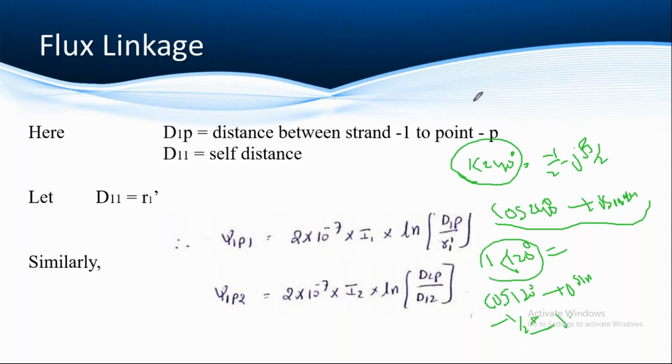Remember these two formulas well, because they will be used in the next derivation. Okay? So this is about flux linkage of a conductor in a group. In tomorrow's class we are going to derive the flux linkage in composite conductors. Okay? Still any doubts up to this?